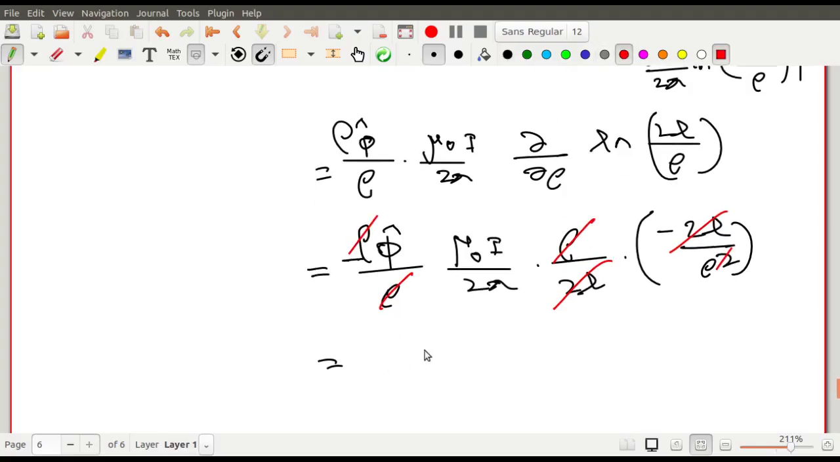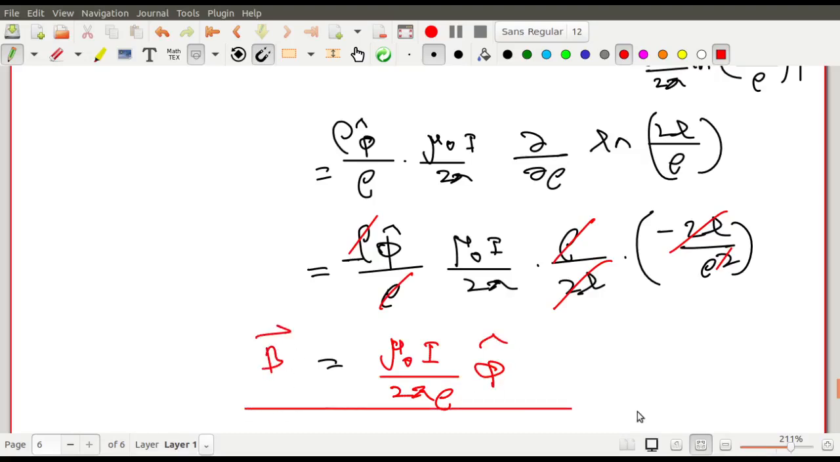So finally what remains? You should be very happy. It is mu 0 I by 2 pi rho. See? This is the expression of the magnetic field. You remember, the magnetic field due to a long wire. You have calculated it from Biot-Savart's law, from Ampere's circuital law, and you have also calculated it from the concepts of vector potential. Right?